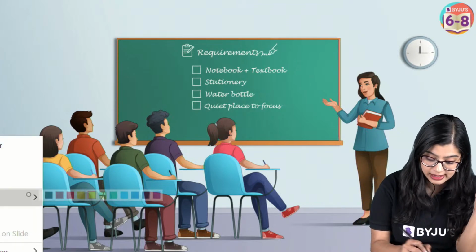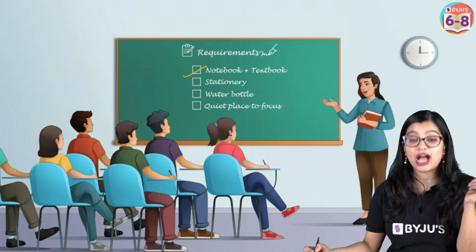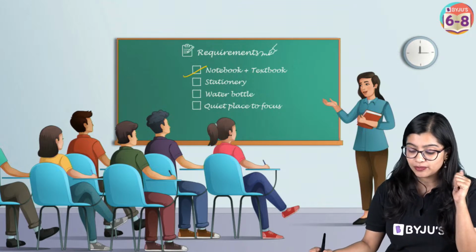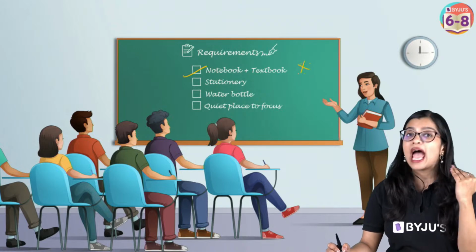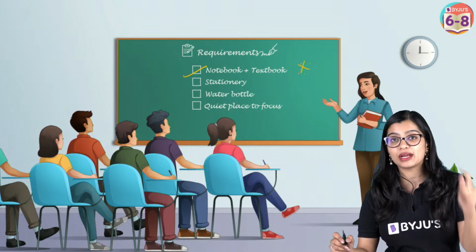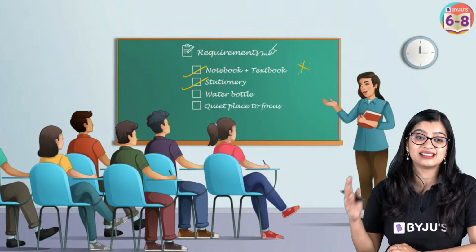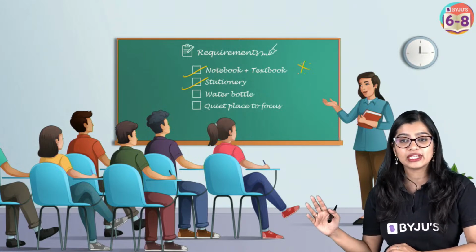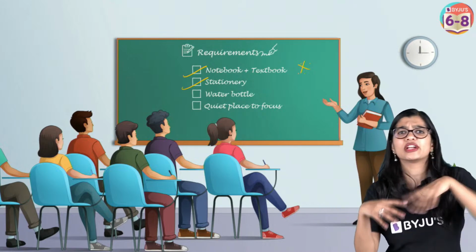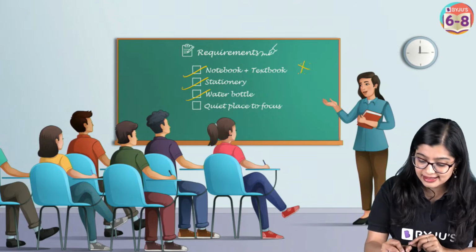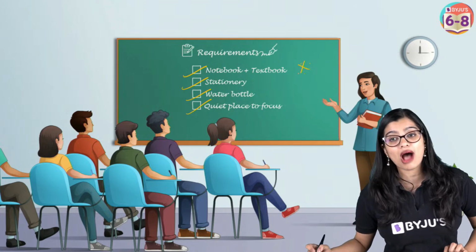Whenever you come to my class, one thing that I would like all of you to do is to have your notebooks and your pens ready with you. Keep your notebook and your textbooks ready because this is going to be important. As I tell you all the important concepts, you can mark them down in your textbook. Next, have your stationery ready, which means your pencil, scale, sharpener and eraser. This will come in handy and you don't need to run in between to go and get it. Next, have your water bottle because drinking water is very, very important, and stay at a quiet place.